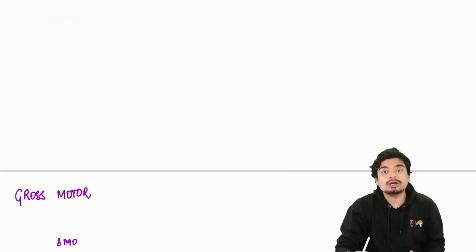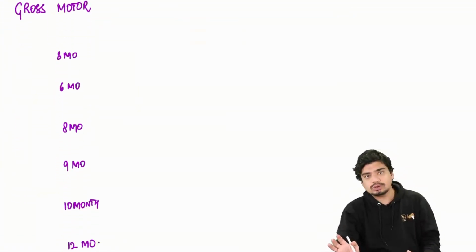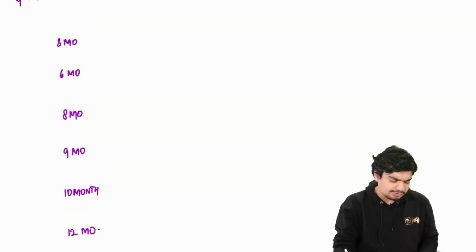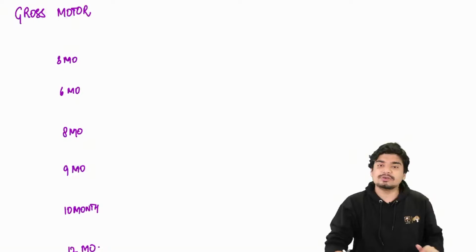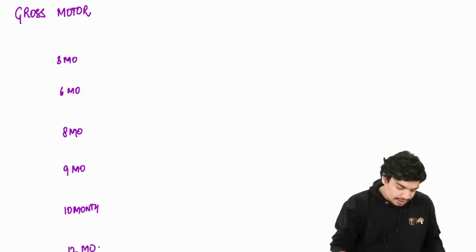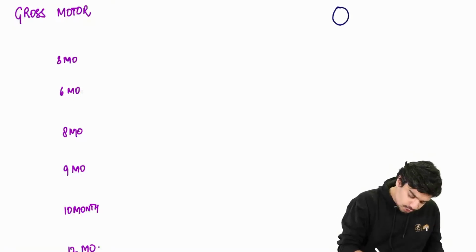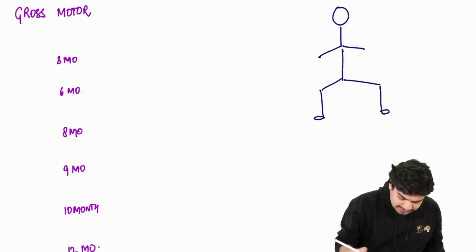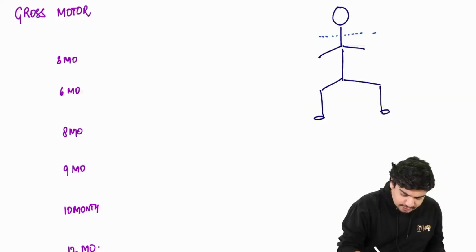All right. Now coming to milestones. So let's revise the milestones. First, we'll revise gross motor milestones. Now, as far as gross motor milestones are concerned, you can always remember the gross motor milestones by making a small stick figure. And I always like to make this stick figure in helping in remembering the gross motor milestones.